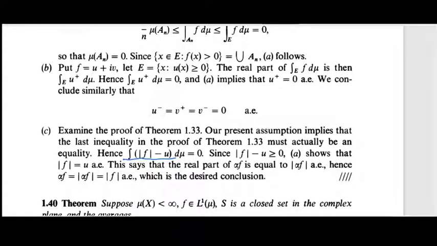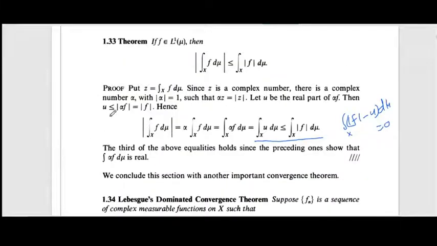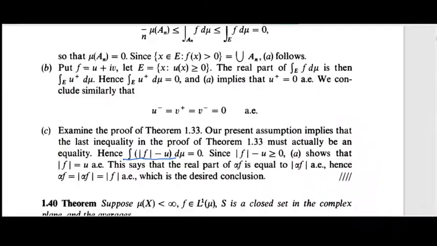Now since u is less than or equal to mod alpha f, which is equal to mod f, we have mod f minus u greater than or equal to 0, so a positive measurable function.